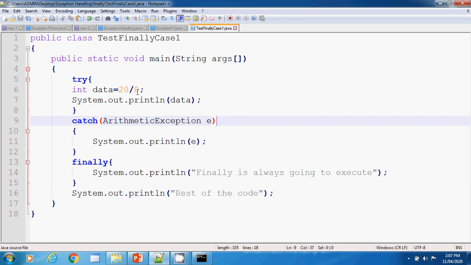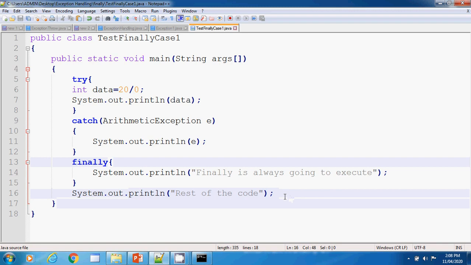So now what will happen? It will give you an arithmetic exception, divide by 0, naturally, because ArithmeticException comes under the lang package, and the lang package is imported automatically by default, so no need to import it explicitly. So the arithmetic exception is generated here, and it is handled also in a proper way. So case number 3 is properly followed over here. After that finally is going to be executed, and the rest of the code will also execute, because we have handled our exception in a proper way.